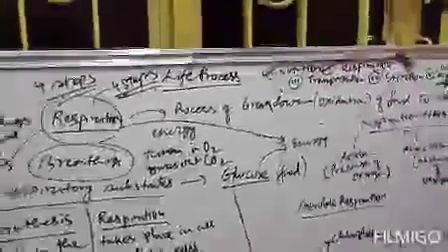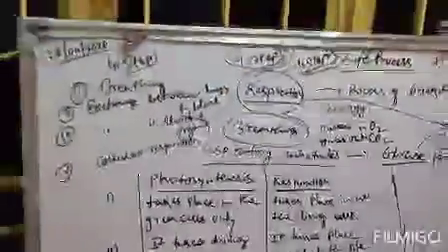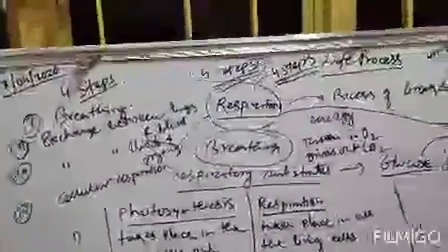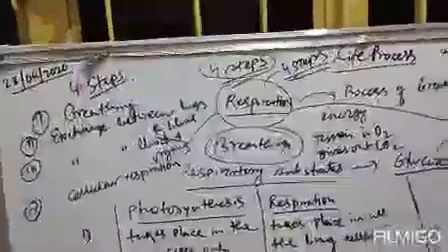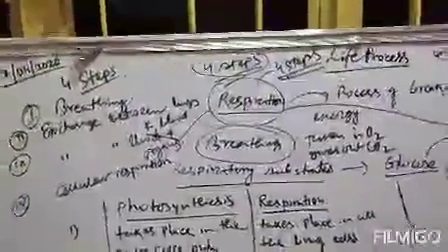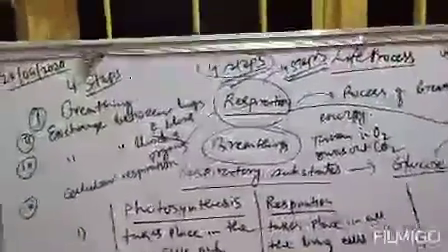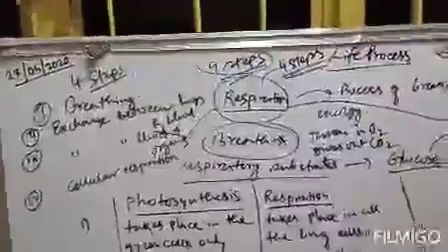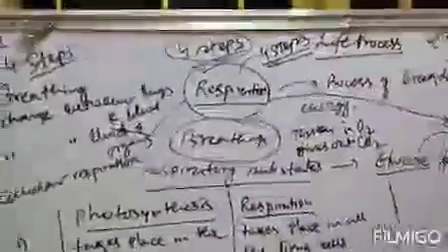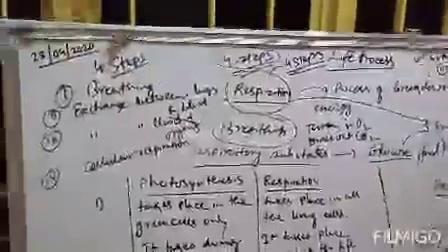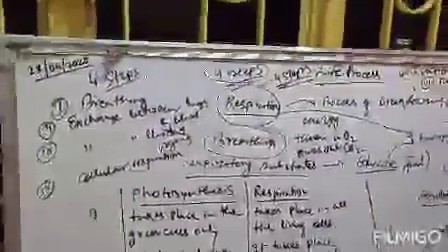Clear? Now we have already told that there are 4 steps of respiration. Number 1 step is breathing. Number 2 step, exchange between lungs and blood. Number 3, exchange between blood and organs. And number 4, cellular respiration. Now what is breathing? Breathing means exchange of gases. That is, we take in oxygen and we give out carbon dioxide. So exchange of gases is called breathing.